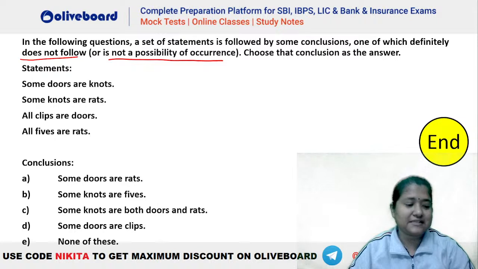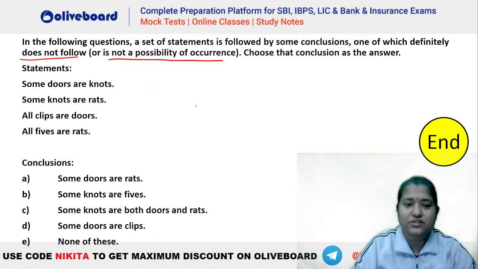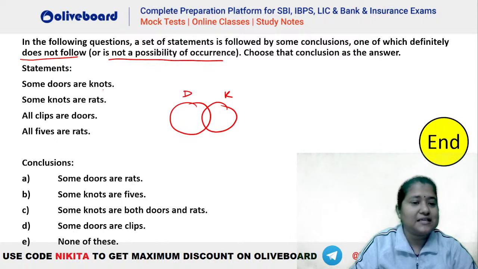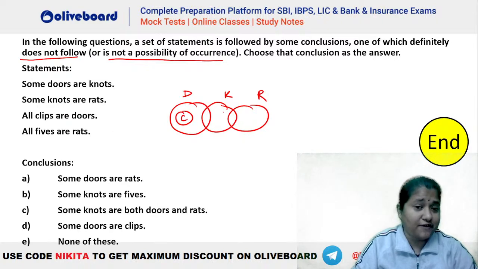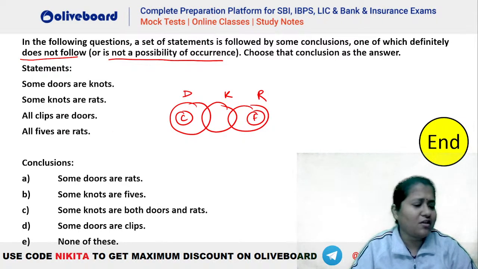Okay, none of these is the answer. Lakshmita says that is all can be true. There is a possibility for everything to be true. So none of them is definitely false. Okay, let's check. Some doors are knots. Okay, some doors are knots will be drawn like this. Some D are K, some K are rat. So some K are rat will be like this. All clips are doors. So all clips are door. All fives are rat. All fives are rat.